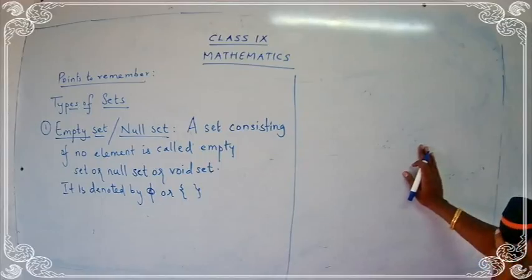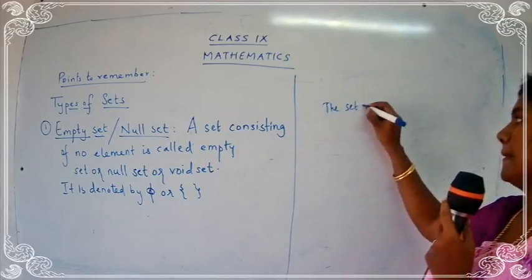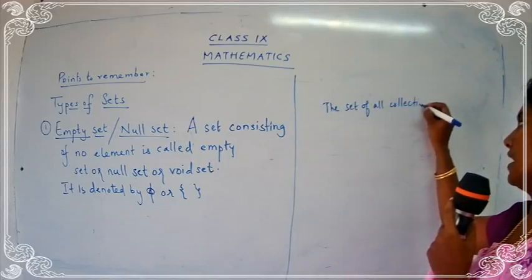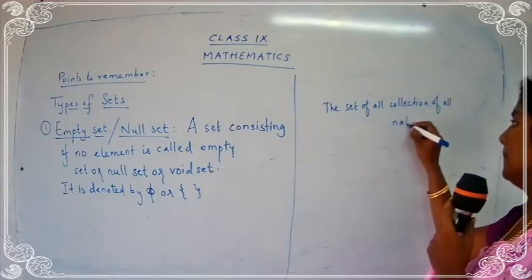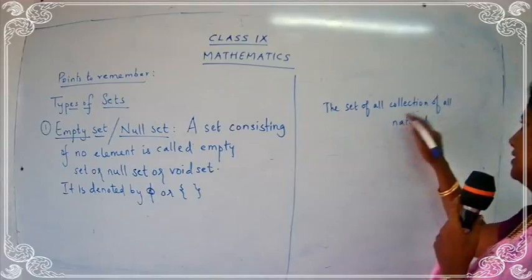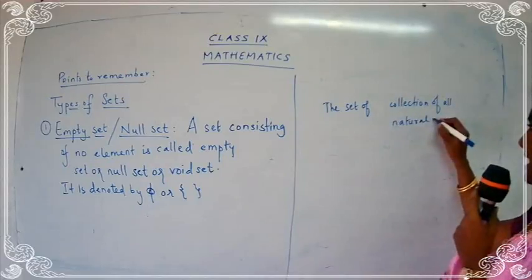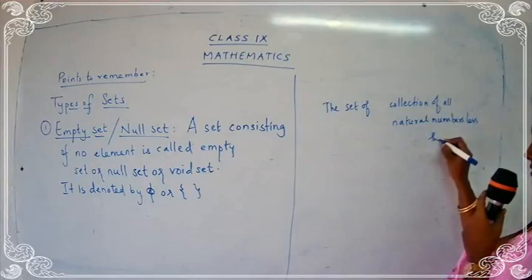If I take a set, the set of collection of all natural numbers less than 1.